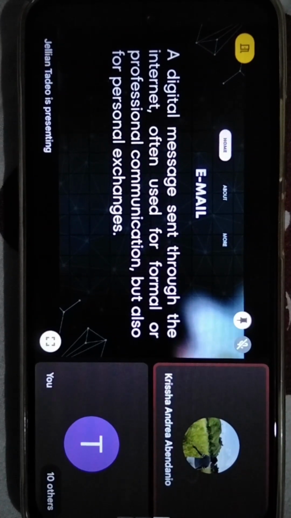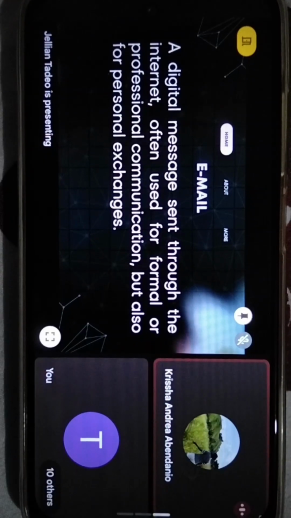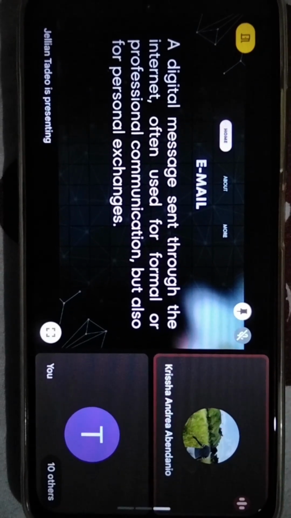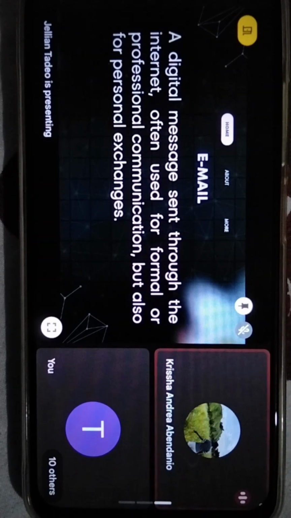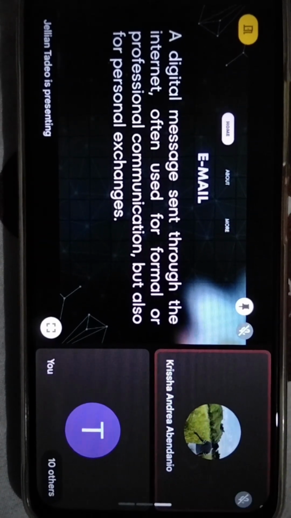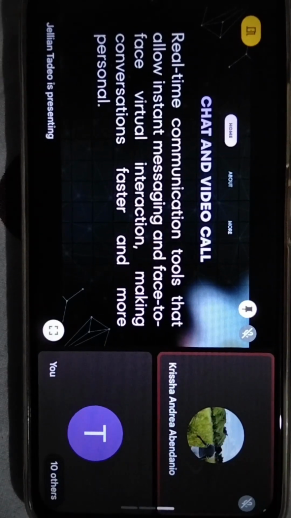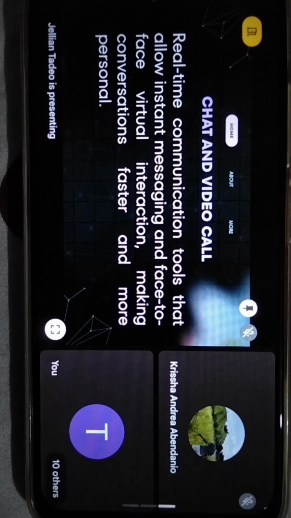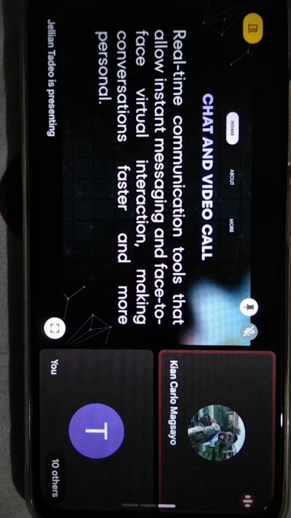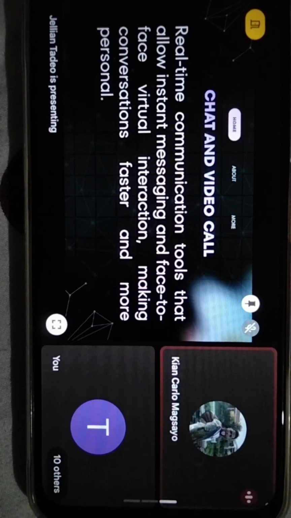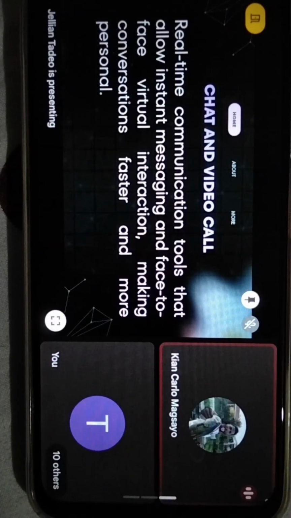Email, a digital message sent through the internet, often used for formal or professional communication, but also for personal exchanges. Chat and video call, real-time communication tools that allow instant messaging and face-to-face virtual interaction, making conversations faster and more personal.